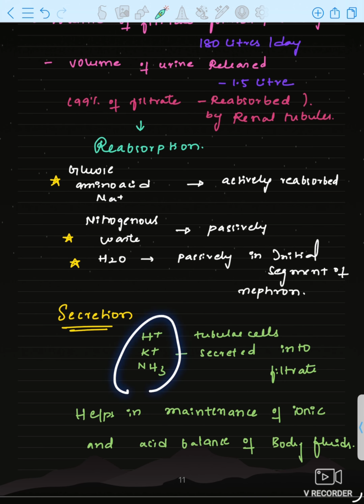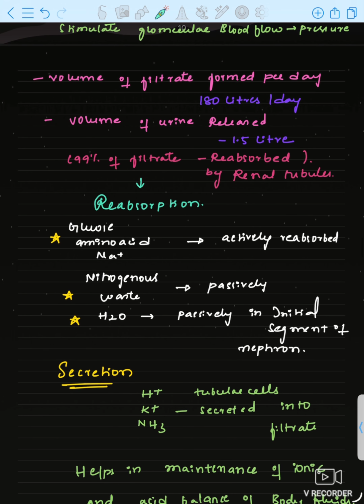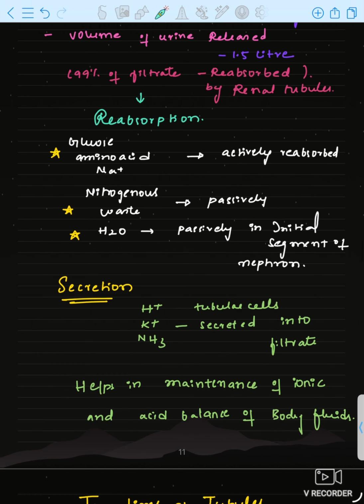Why are these secreted? What is the reason? We know reabsorption occurs because this much amount of fluid can't be excreted, right? This much amount of filtrate can't be excreted as urine. Only 1.5 liter is excreted. What about the remaining filtrate? That is reabsorbed. Now what is the function of this secretion? To maintain the ionic and acid balance of the body fluid. To maintain ionic balance, this will be secreted.